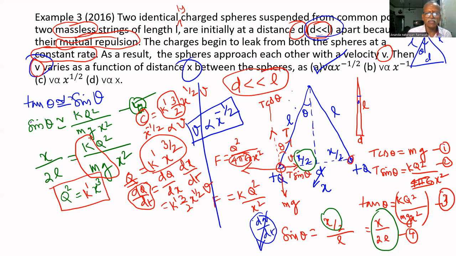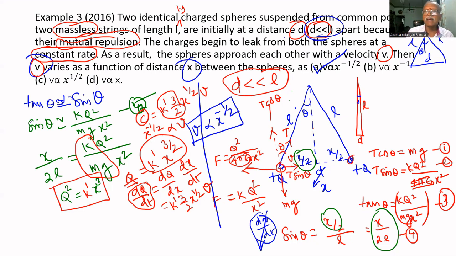To find dq by dt, first, the tension in the string is resolved into two components, T cos theta and T sin theta. T cos theta equals mg, the downward force. T sin theta is equal to the electrostatic force, which is how they repel each other. That force is k q square divided by x square. If we divide these two, we get tan theta equal to k q square divided by mg x square.